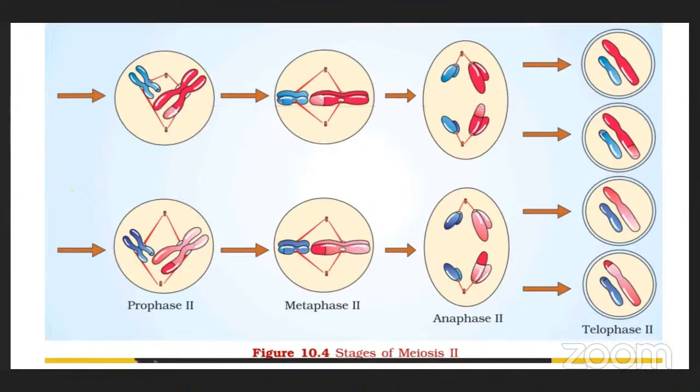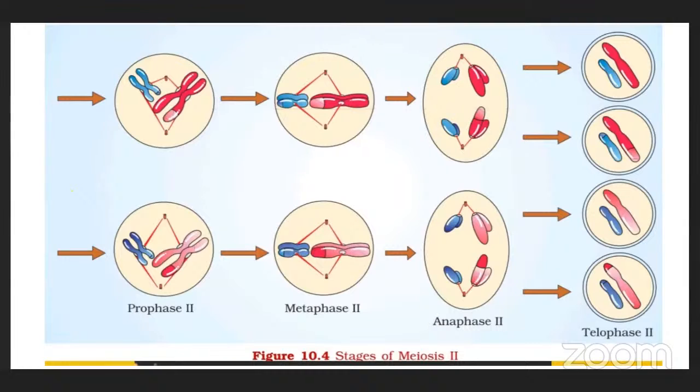In case of anaphase 2, what will happen? Splitting of the centromere of each chromosome takes place. Chromosomes move to opposite poles, and telophase is the final phase. After the chromosomes move, the nuclear membrane is formed again. In telophase, the nuclear membrane is reformed, cell organelles are also reformed, and spindle fibers are absent. As a result of telophase 2, 4 haploid daughter cells are formed.